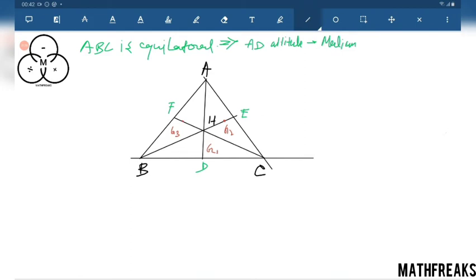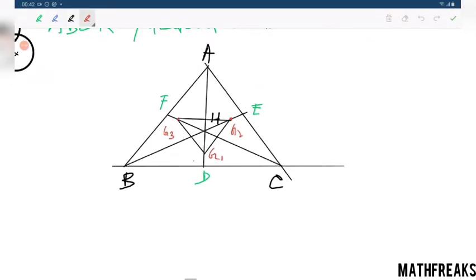Now we have been given the area of G1G2G3, which equals 7. Now how are we going to find it? This is very simple.